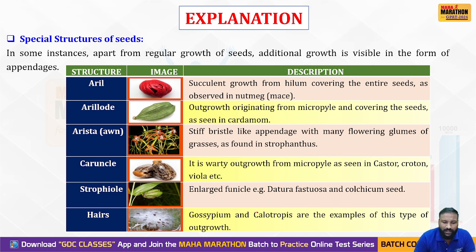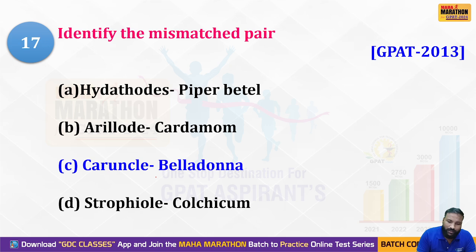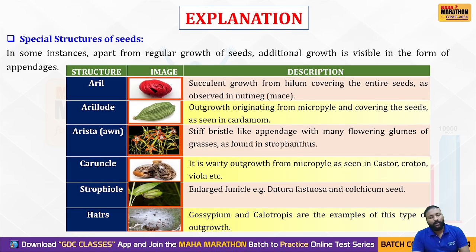Whereas for the caruncle, our answer, castor, croton, and viola are the ones having this type of caruncle structure. But in the options they gave belladonna. That's the wrong option. For the caruncle, we have examples of castor, croton, and viola. Okay. Yes. That's the question explanation. Okay. We'll go for the next question.